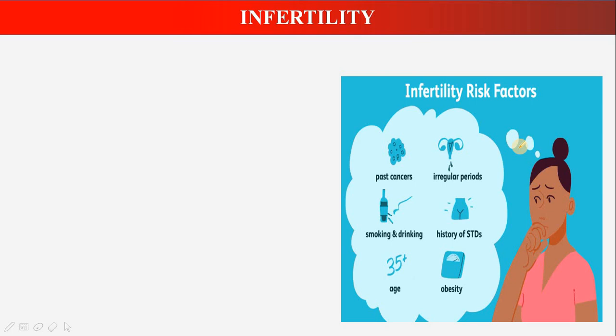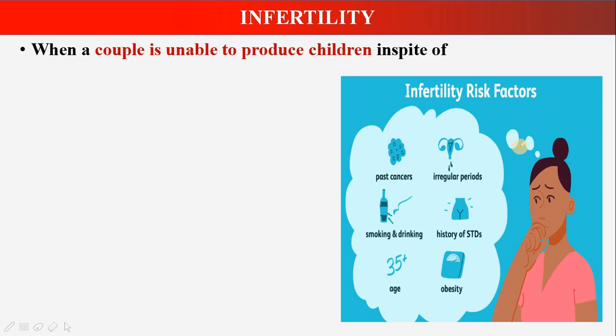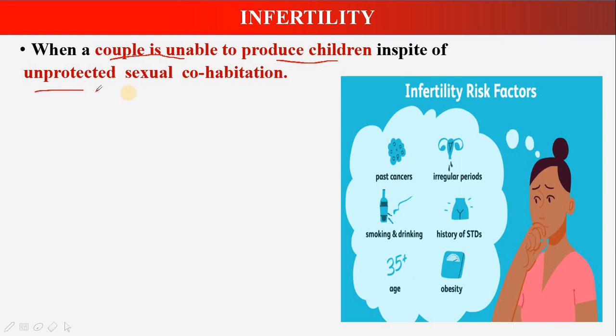Now, what is infertility? Infertility means when a couple is unable to produce children in spite of unprotected sexual cohabitation. It means when a couple is unable to conceive in spite of unprotected sexual intercourse. So when a couple is unable to produce children in spite of unprotected sexual intercourse, it is called infertility.